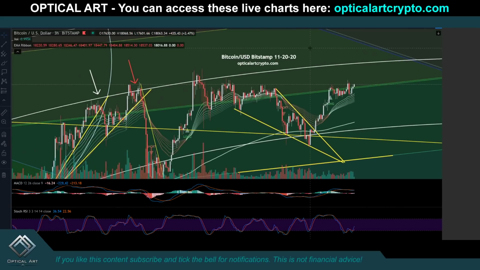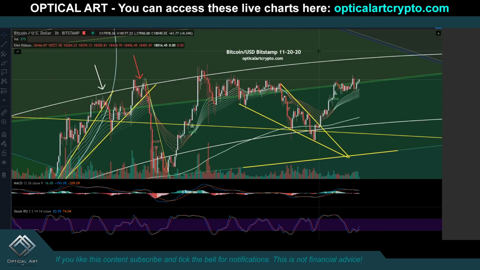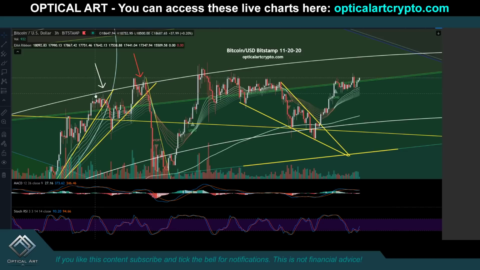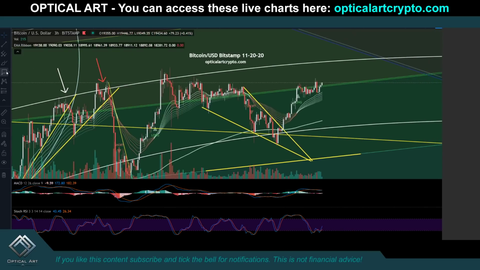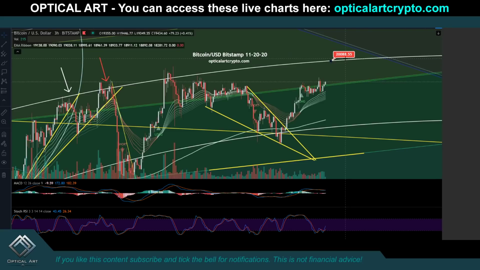Okay guys, this is the Bitcoin USD Bitstamp 11 2020 chart. You can see this ring has been resistance 1, 2, 3 times. If we push up, a likely resistance level will be right here at $20,088. You can see this green line right below. This is our current support. This has been support and resistance. So again, if we break below this, this will be potentially your resistance. If we stay above, this will be your support.